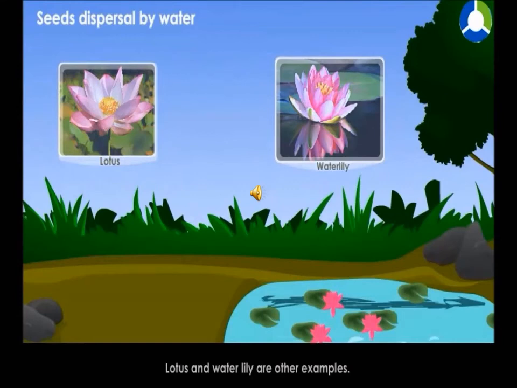Seed dispersal by water. This is important, with the example of the lotus plant and another one, the coconut tree. Seeds of plants which grow in water or near water get dispersed by water. The fruit and seeds have floating structures.